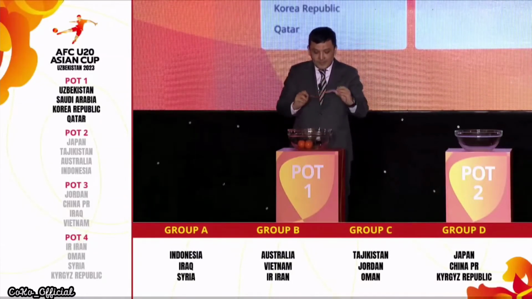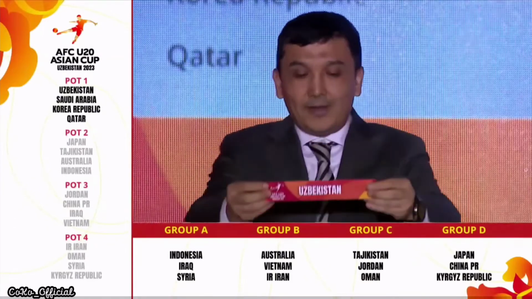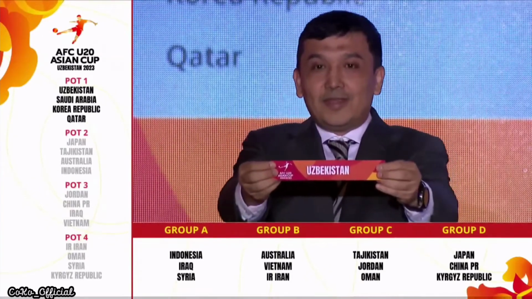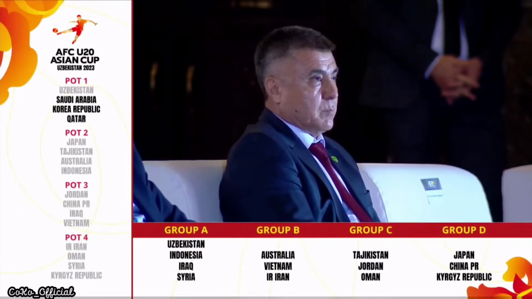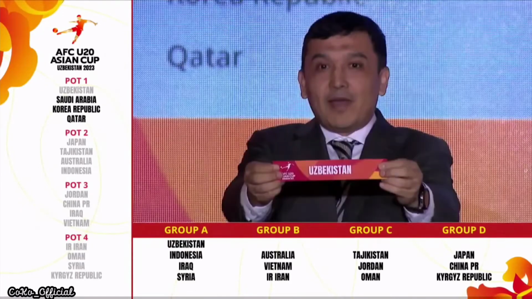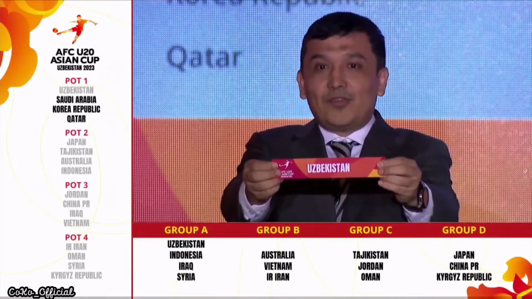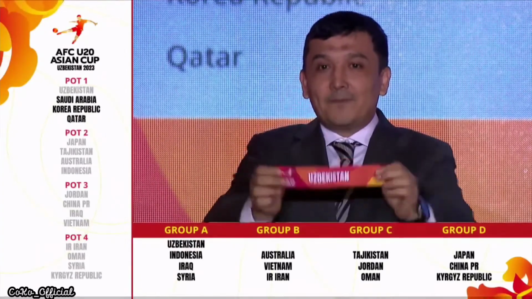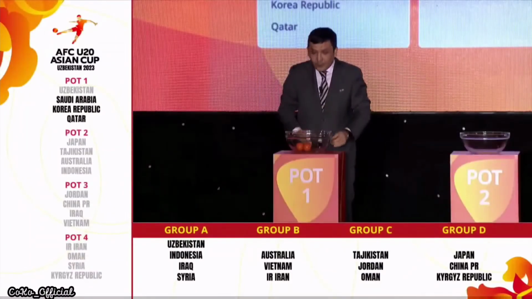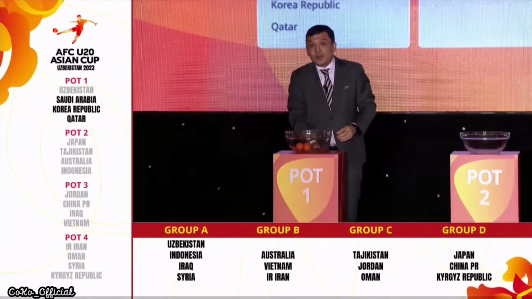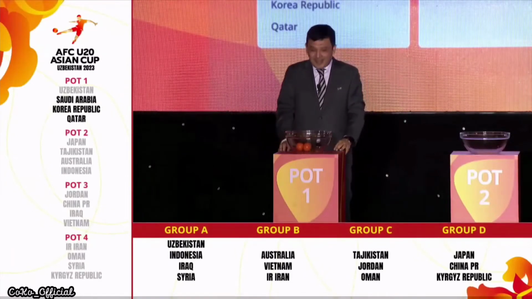So Uzbekistan takes position 1, runner-up in 2018. This is the only youth competition Uzbekistan has not won yet, so we wish them good luck next March. Uzbekistan takes position 1 in Group A. The opening match will be played between Uzbekistan and Syria in Bunyodkor Stadium, 7 p.m. local time.